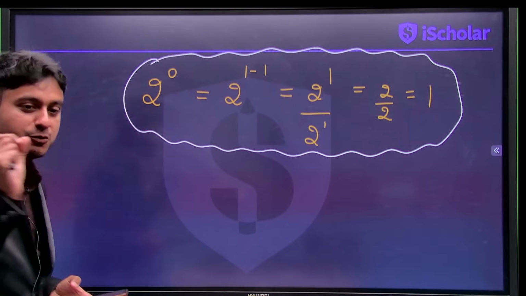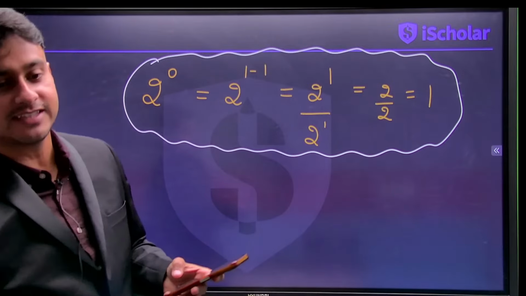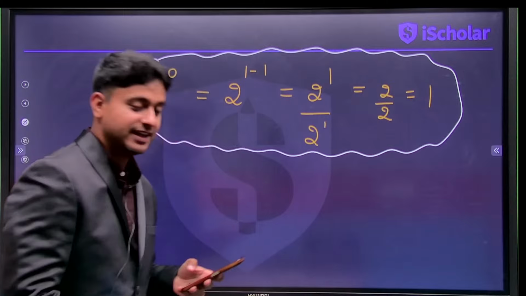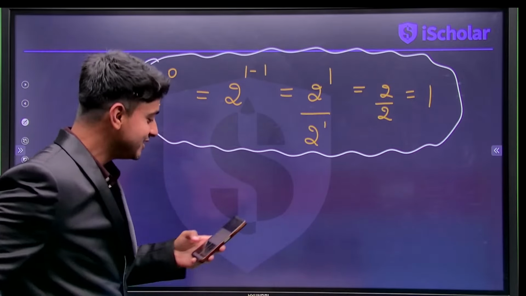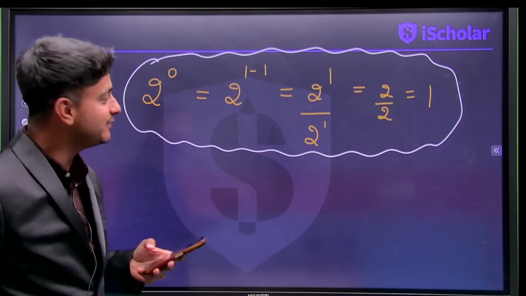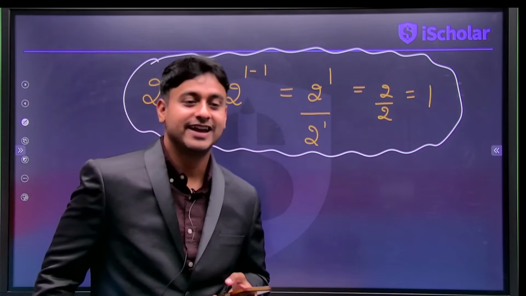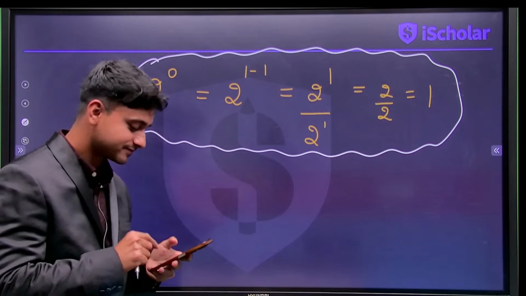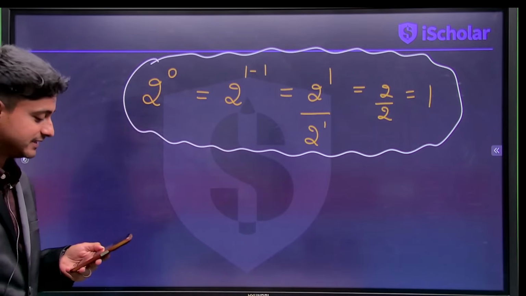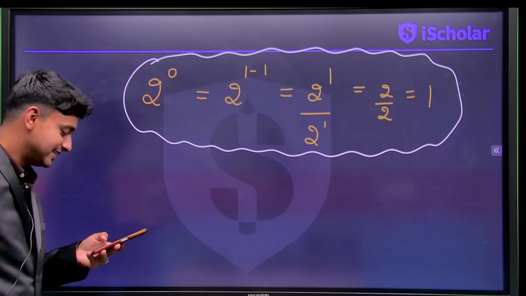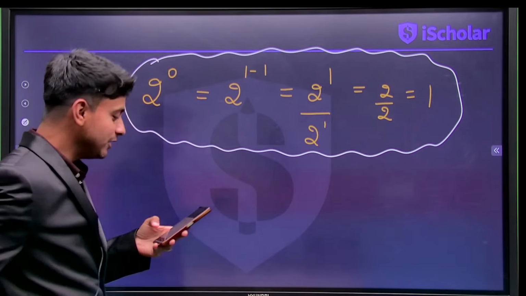But except one number. Can anybody tell me in the chat box? I'm getting a lot of comments in the chat. Can you tell me any number power 0 in mathematics which is not 1? It's a very basic question. I want the answers in the chat box.